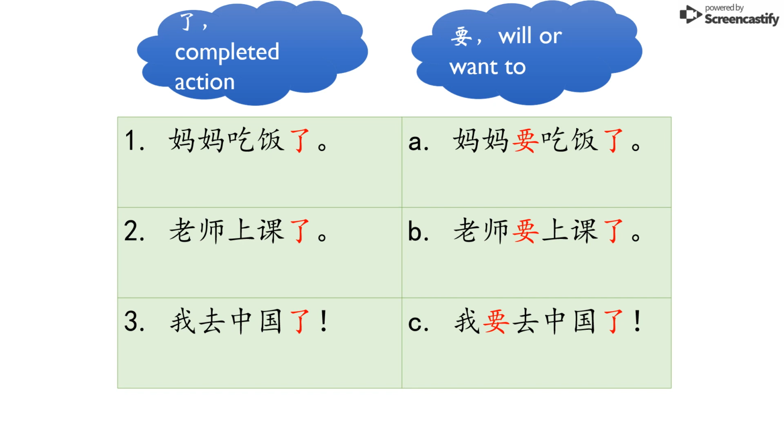So for example, 妈妈吃饭了, mom has eaten. 妈妈要吃饭了, mom is about to eat. 老师上课了, the teacher has started class. 老师要上课了, the teacher is about to start class. 我去中国了, I went to China. 我要去中国了, I am going to go to China.